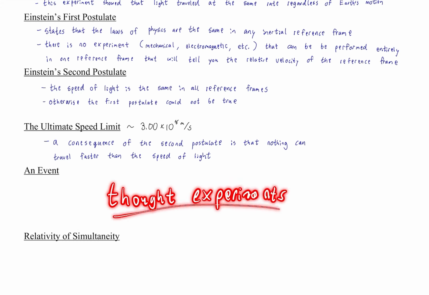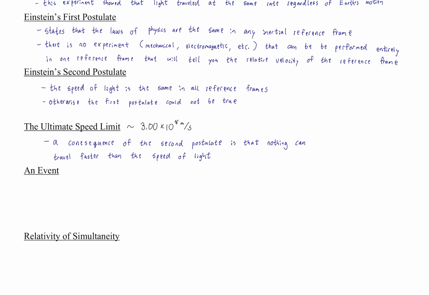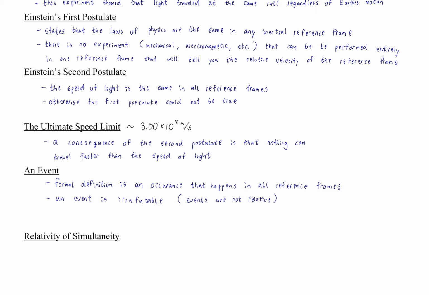So thought experiments require us to consider particular situations that may be a simplified version, but drive at the key laws that apply to these new modern physics. And in those thought experiments, one thing we have to make clear is what exactly we mean by an event. Okay, so the formal definition is an occurrence that happens in all reference frames. In other words, an event is irrefutable. Okay, events are not relative.